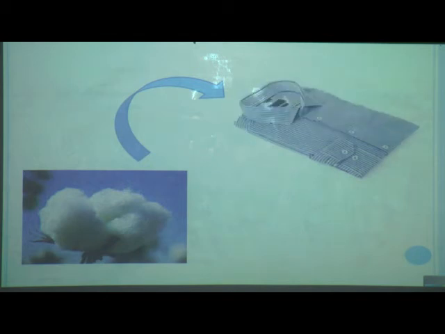So cotton clothes are made like this. Then we make different types of clothes with cotton fabric.